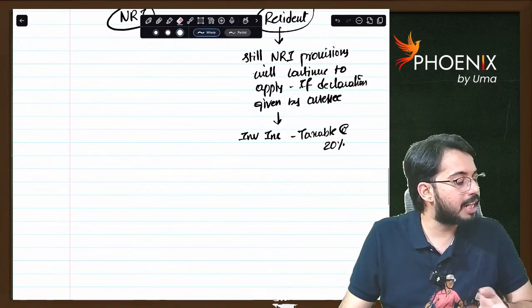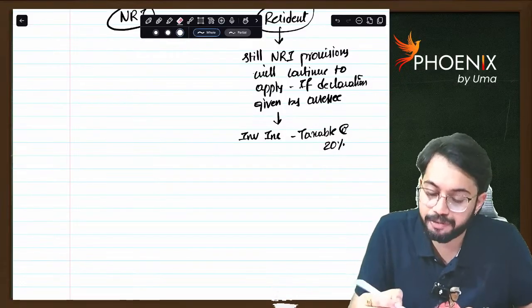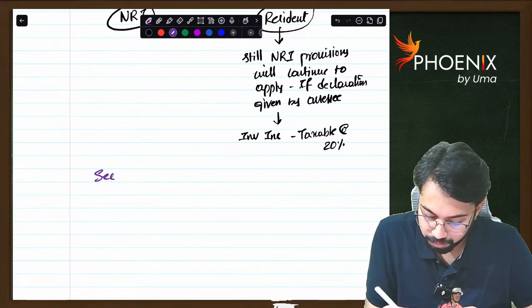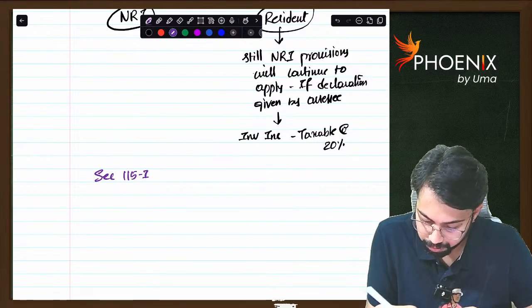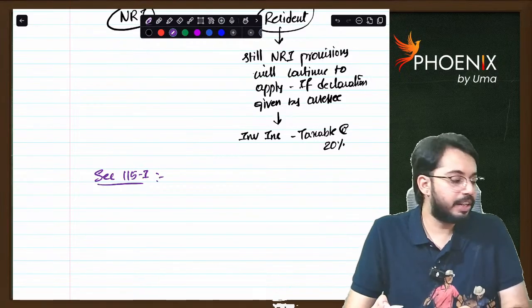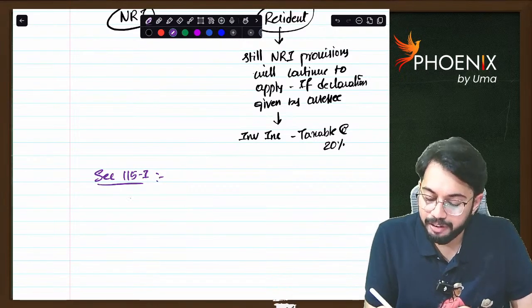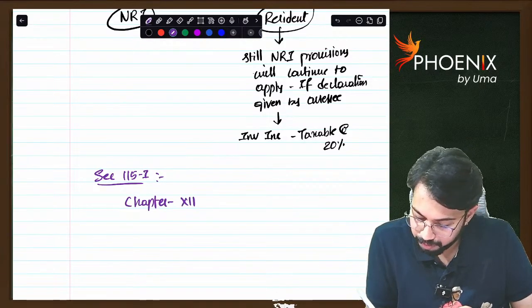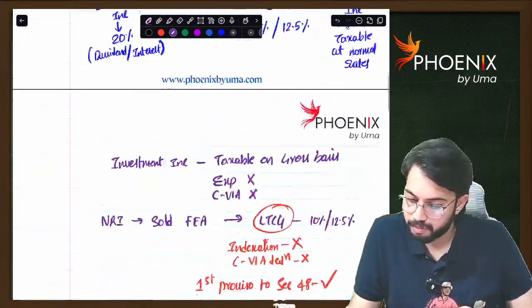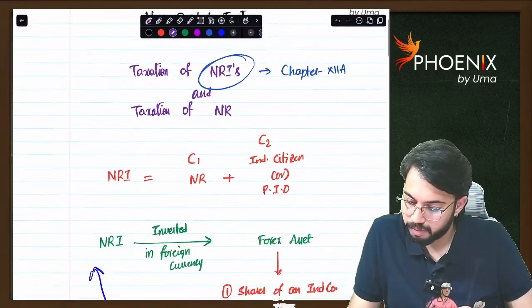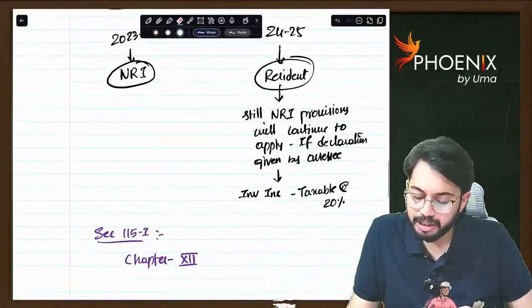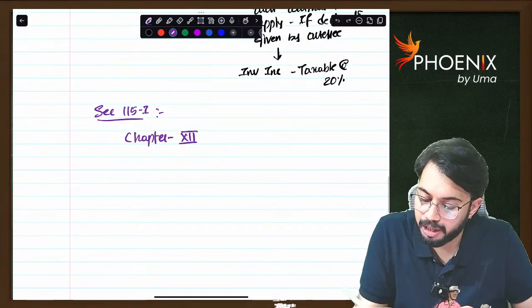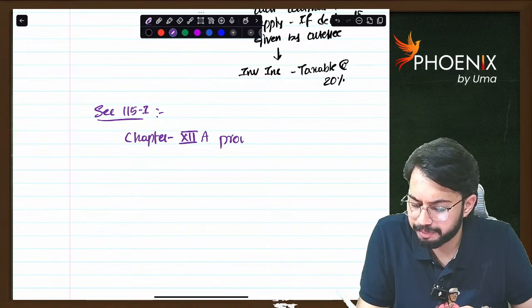Next, one last point is there, section 115I. What does section 115I say? Whatever chapter 12A provisions are there, these chapter 12A provisions are optional.